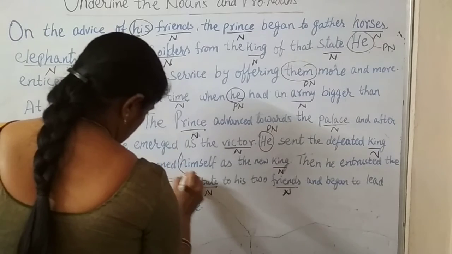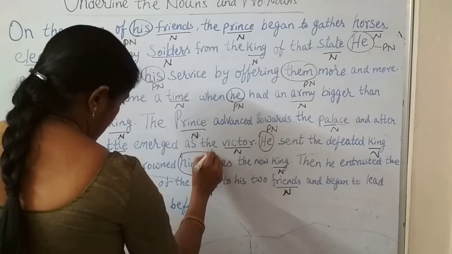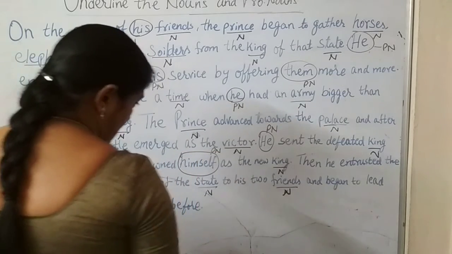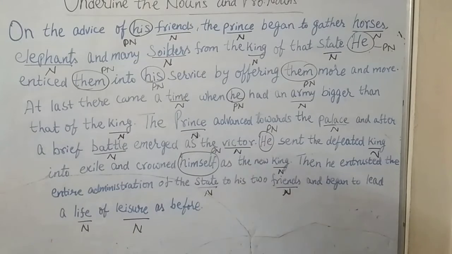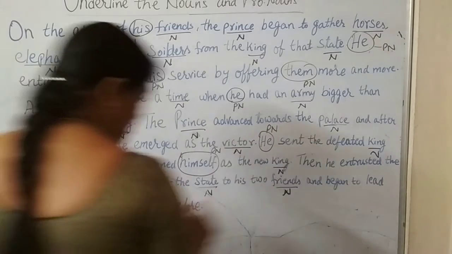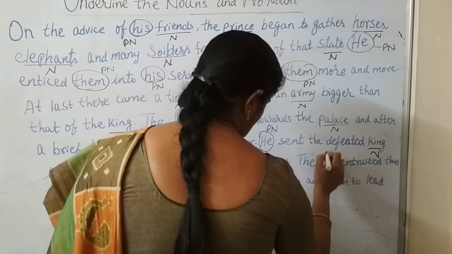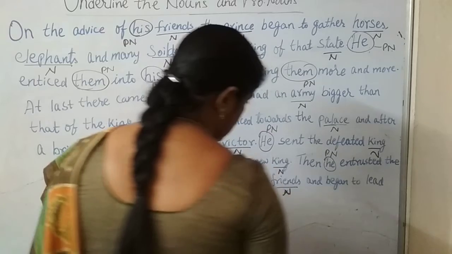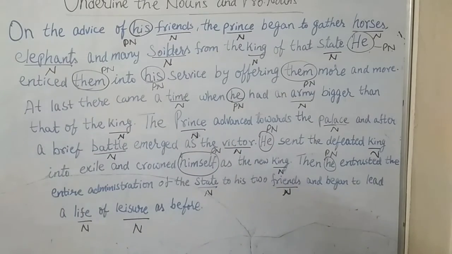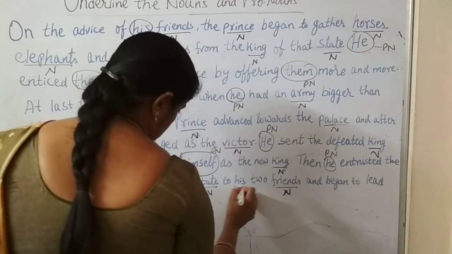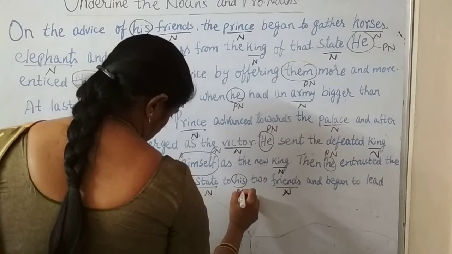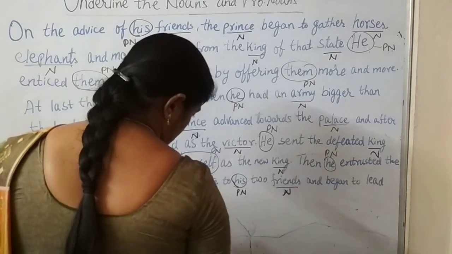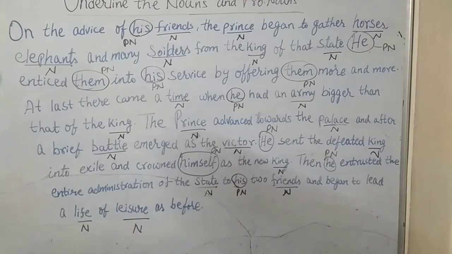Himself is again a pronoun. As a new king. He is a pronoun. He is the prince. Entrusted the entire administration of the state to his. His is a pronoun. His is also the prince over here. Two friends and began to lead a life of leisure as before.